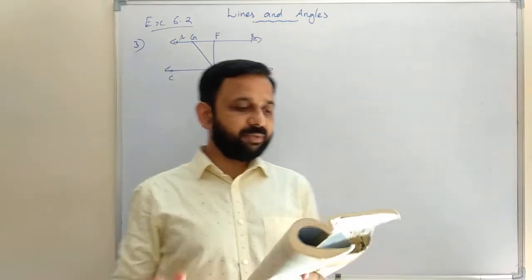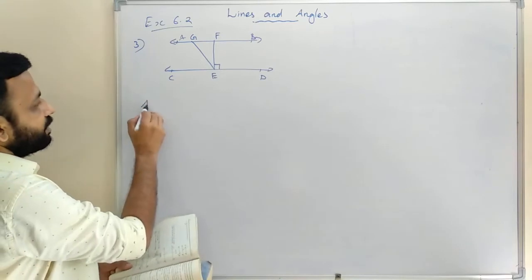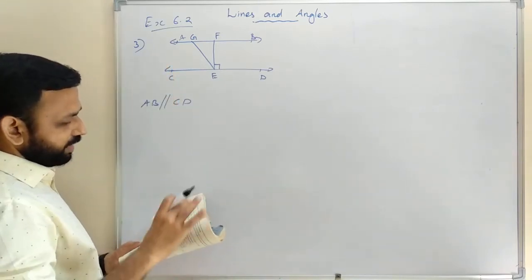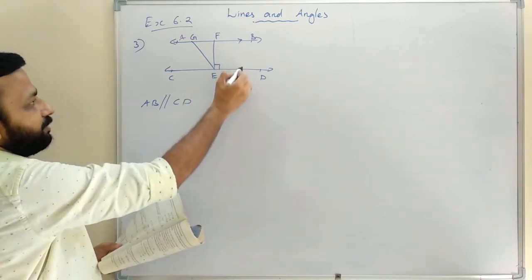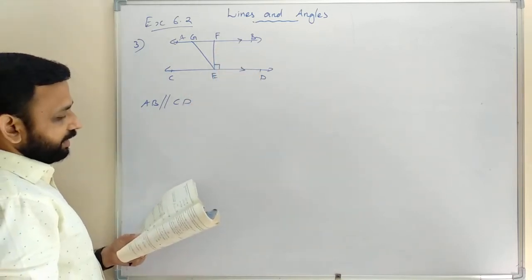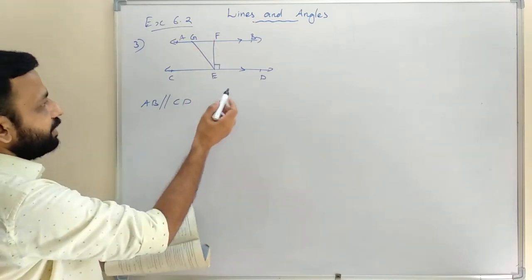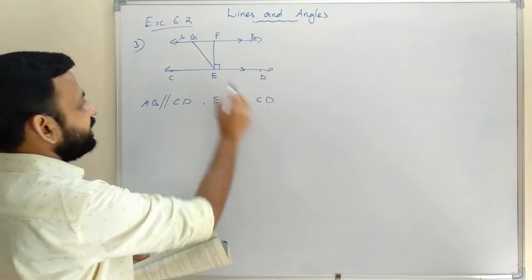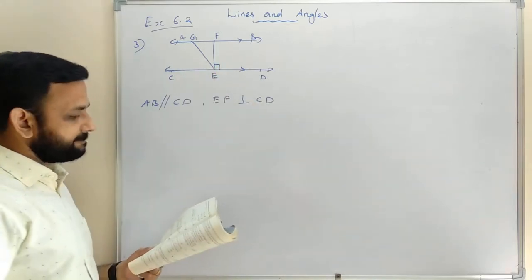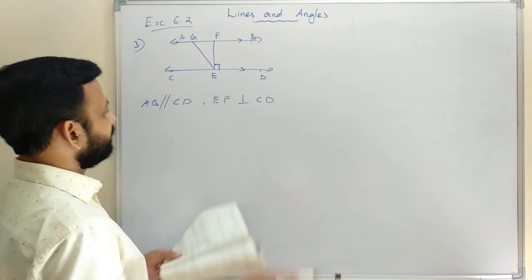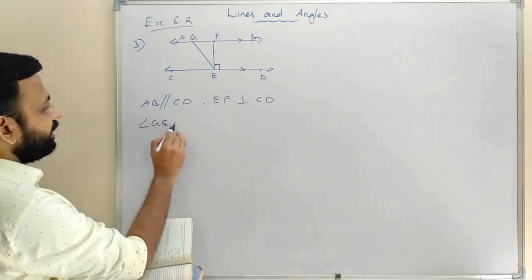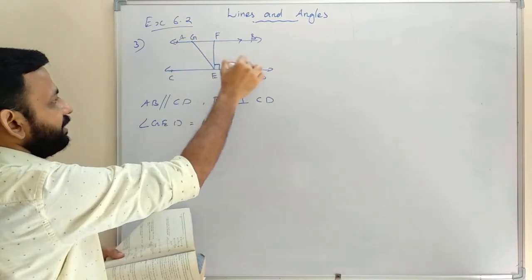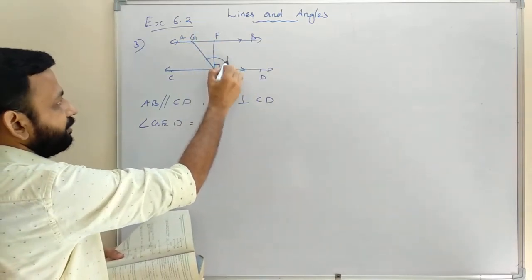In the figure, AB is parallel to CD. AB and CD are two parallel lines. EF is perpendicular to CD, that means this angle is 90 degrees. And angle GED equals 120 degrees, that means this angle is 120 degrees.